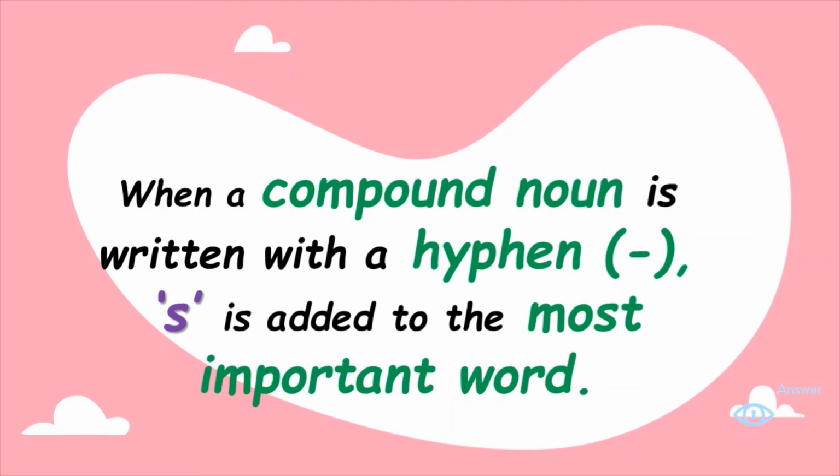However, when a compound noun is written with a hyphen, S is added to the most important word. For example, brother-in-law.